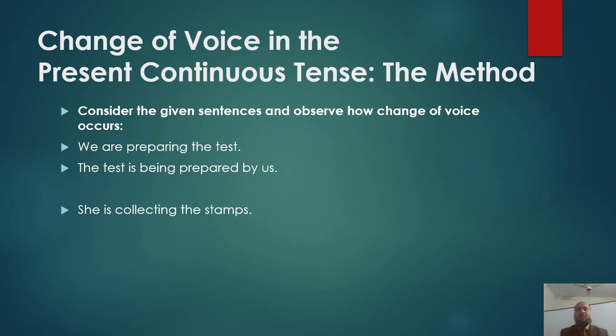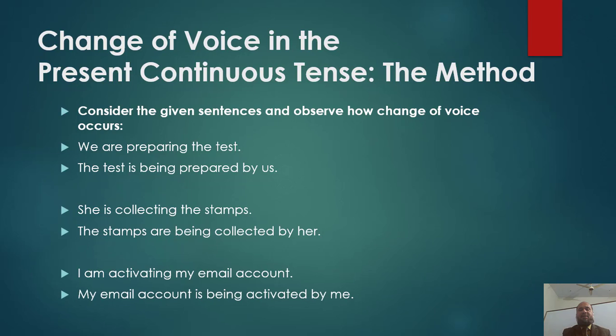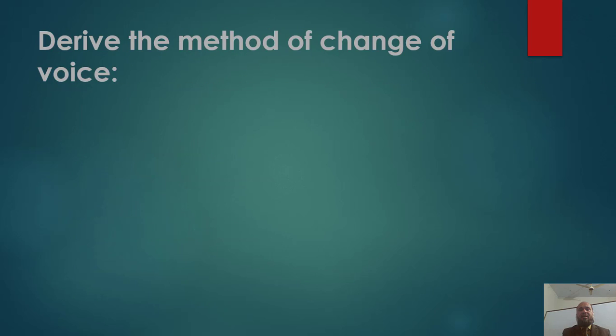Sentence number 2, she is collecting the stamps. Its passive is: the stamps are being collected by her. Sentence number 3, I am activating my email account. Its passive is: my email account is being activated by me. Can you derive the method of change of voice in the given tense? Dear students, derive the method of change of voice.